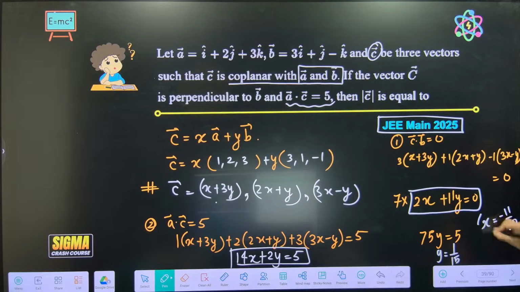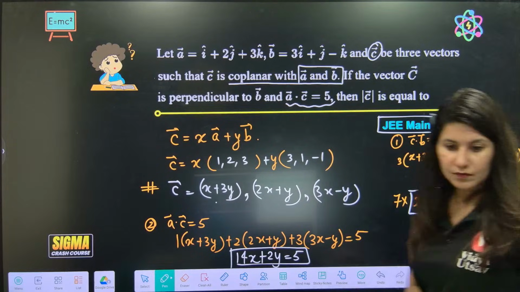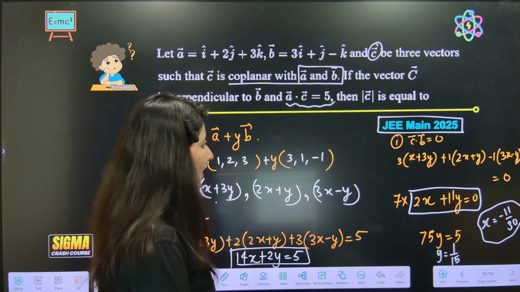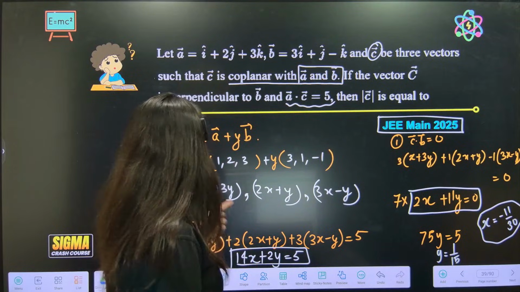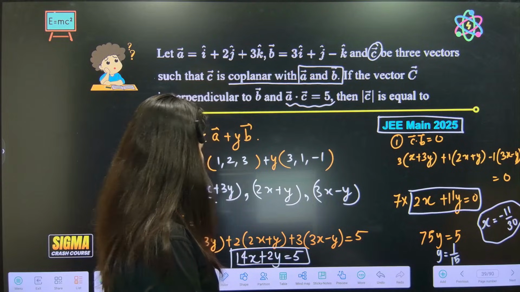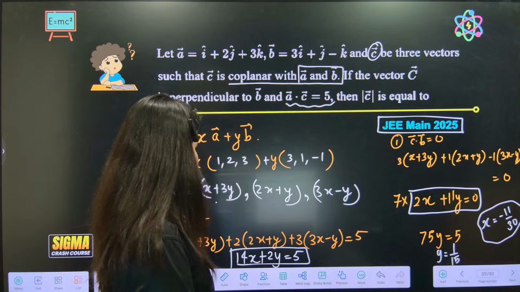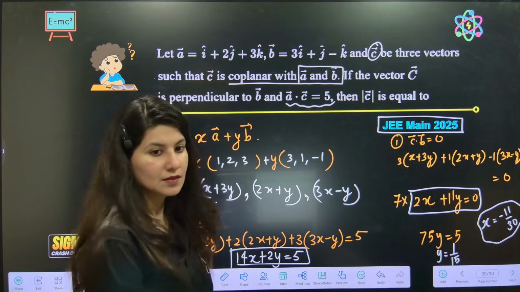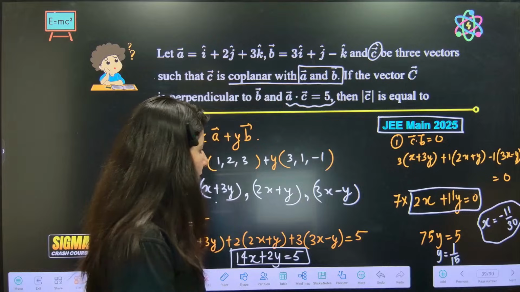Like this. Okay. So x and y value you will have. The moment you will put x and y value, six minus 11, minus 5 by 30. Yes.